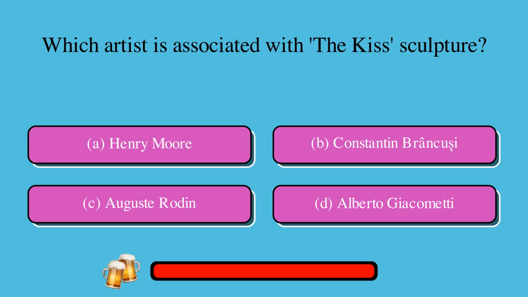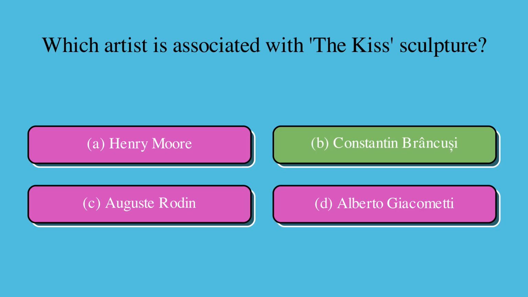Which artist is associated with the Kiss sculpture? A. Henry Moore, or B. Constantin Brancusi, or C. Auguste Rodin, or D. Alberto Giacometti? The correct answer is B. Constantin Brancusi.